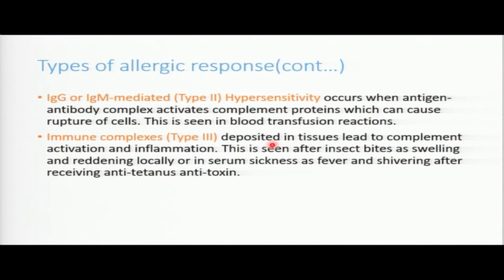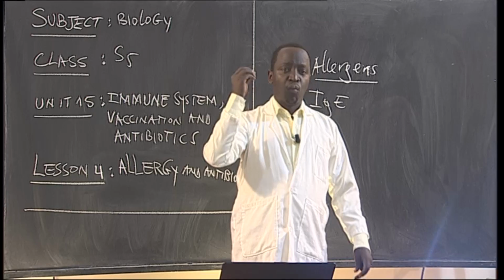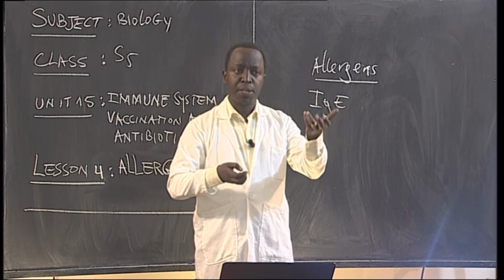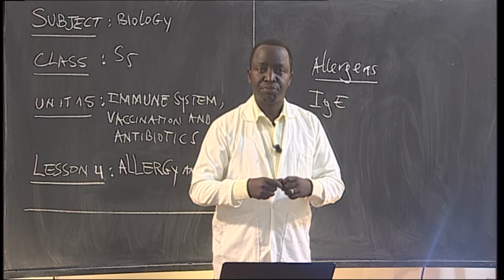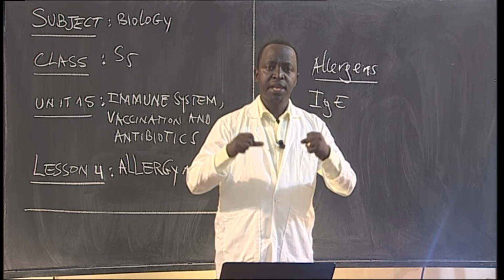So we do have now another allergic response, which is what? Which is ensured by what? By this antibody G and what? Antibody M. So this is type 2 allergic response. When this one happens, it will occur when antigen and antibody complex activate complement proteins, which can cause rupture of cells. So when this immunoglobulin G and M are together,